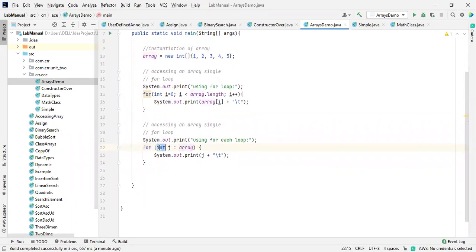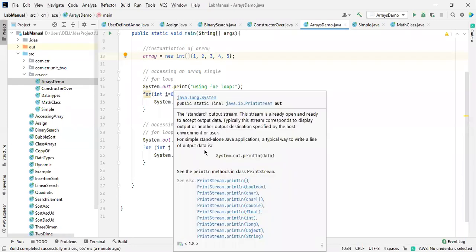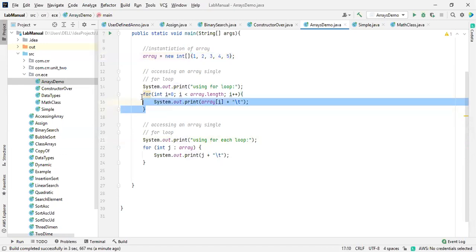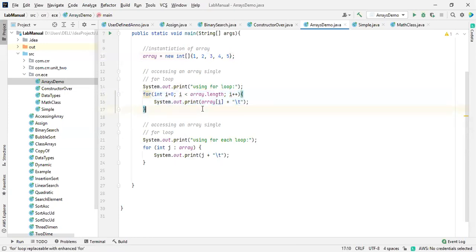Initially we have to take the type and then assign a variable. Again, I'm telling you, here only one value will be considered at a time. For each and every iteration, only one value will be considered. Similar to this, if you want to print each and every element inside an array, this is the best way.